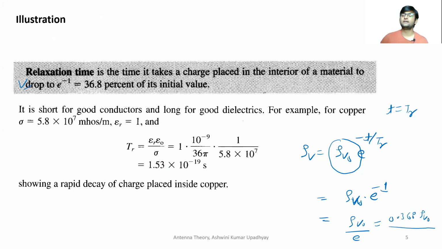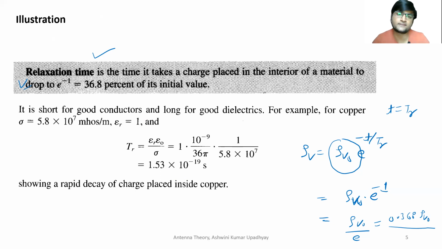So you can say that this quantity 0.368 rho v naught is basically 36.8% of the initial value rho v naught. In this way you can define relaxation time as the time taken by the charge which is placed inside a particular material to reach 36.8% of its initial value.